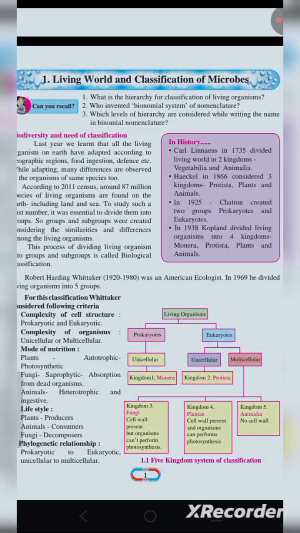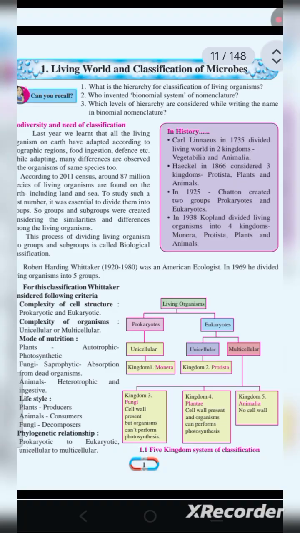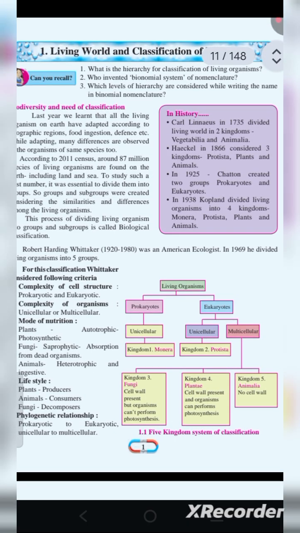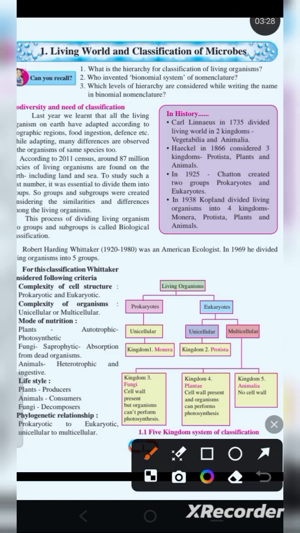You will study this next year, but I am informing you that in ninth your sixth chapter is there, and that is based on plants. Okay, so there are many types of species. We can't study them one by one. It will take centuries. It will take a lot of time to classify them.